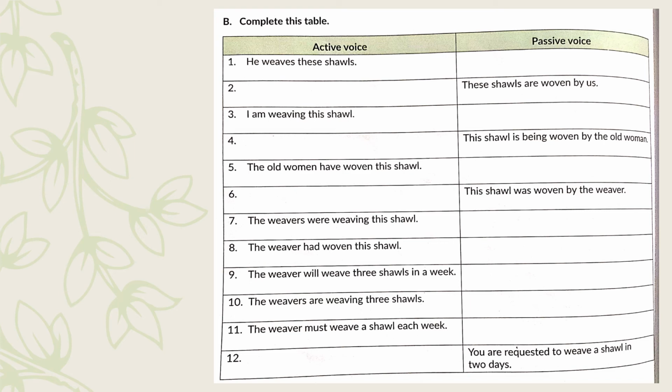Now, if in the passive voice the sentence is, these shawls are woven by us, what would be the active voice? We weave these shawls. In active voice, the sentence is, I am weaving this shawl. So in passive voice, we will write, this shawl is being woven by me.